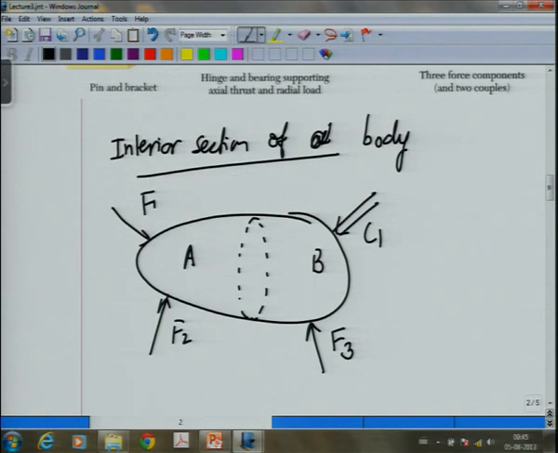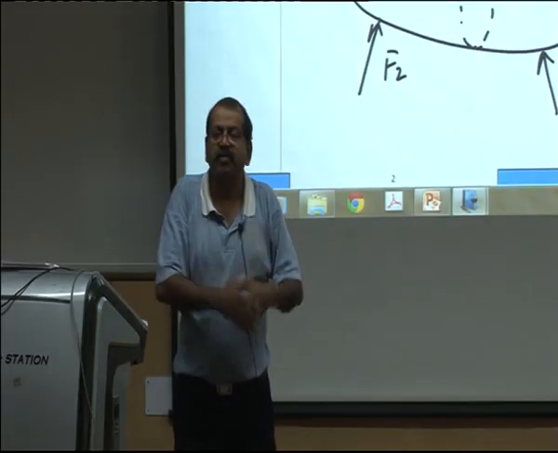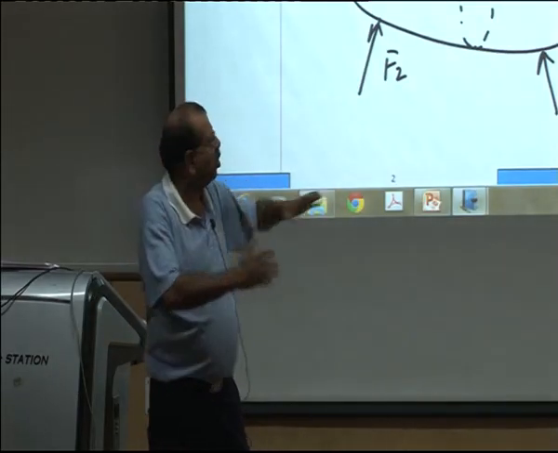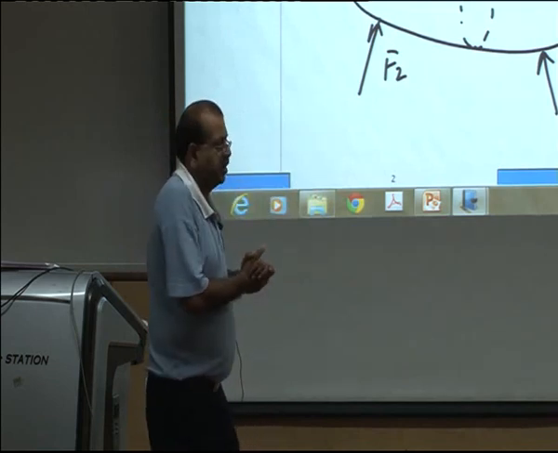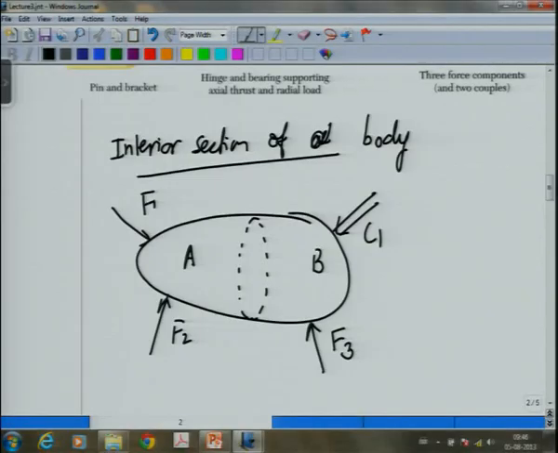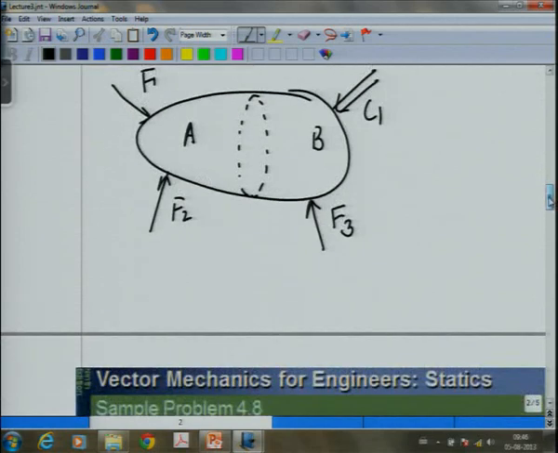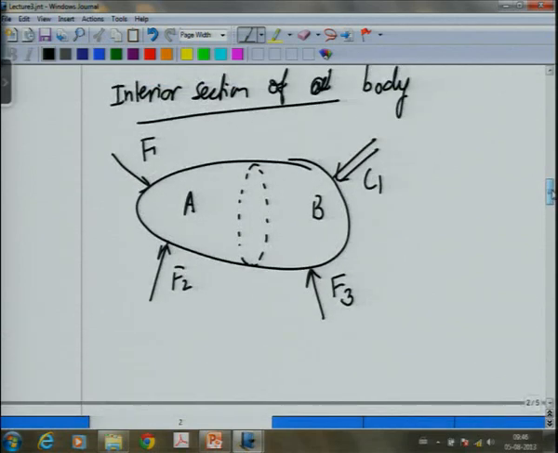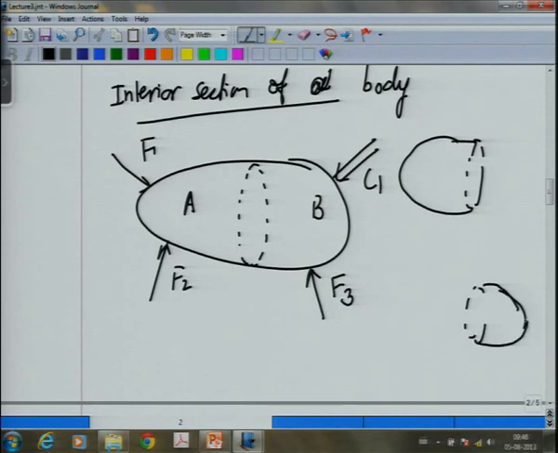Now, if I make a cut section on the body, which I show as the dotted line, and I want to draw the free body diagram of the two cut sections of the body, either of the left hand side or of the right hand side, then how do I draw that? So, when I draw the free body diagram of this, this is the left side, this is the right side. So, I want to draw the free body diagrams of the two sides.